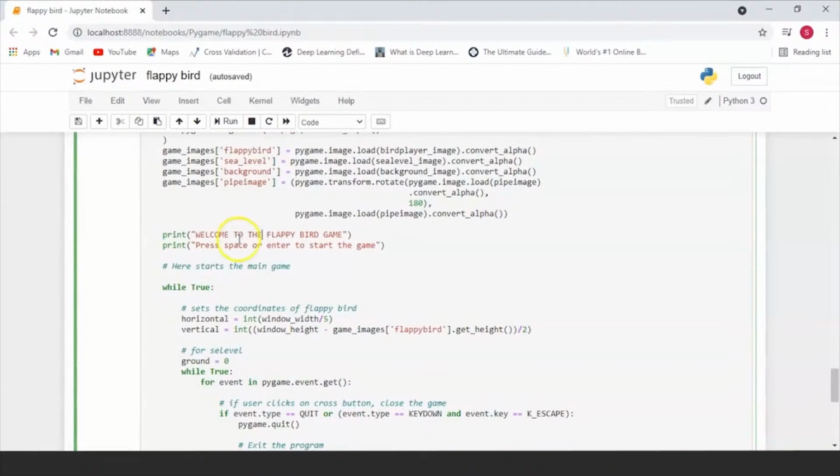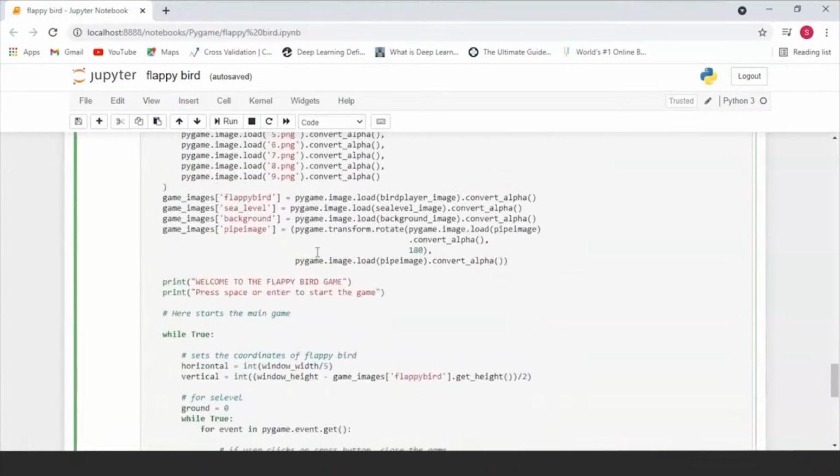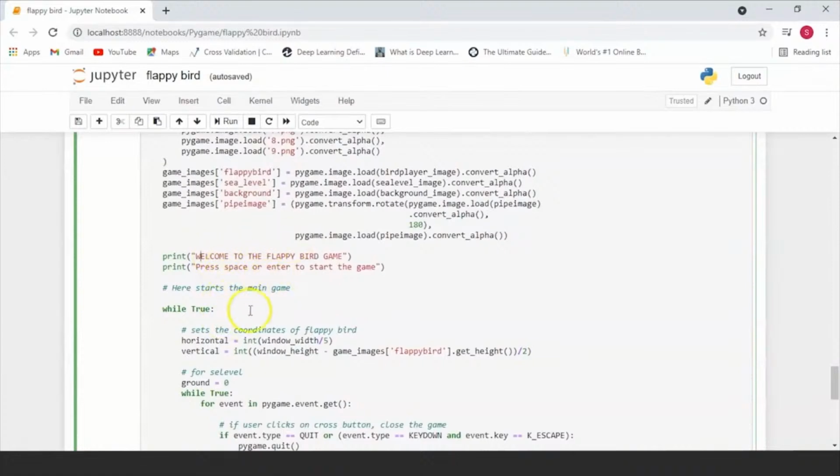After that, we'll basically be doing a couple of basic startup things such as printing "Welcome to Flappy Bird game" and "Press space or enter to start the game." And the second you see this, you know that this has started running properly.